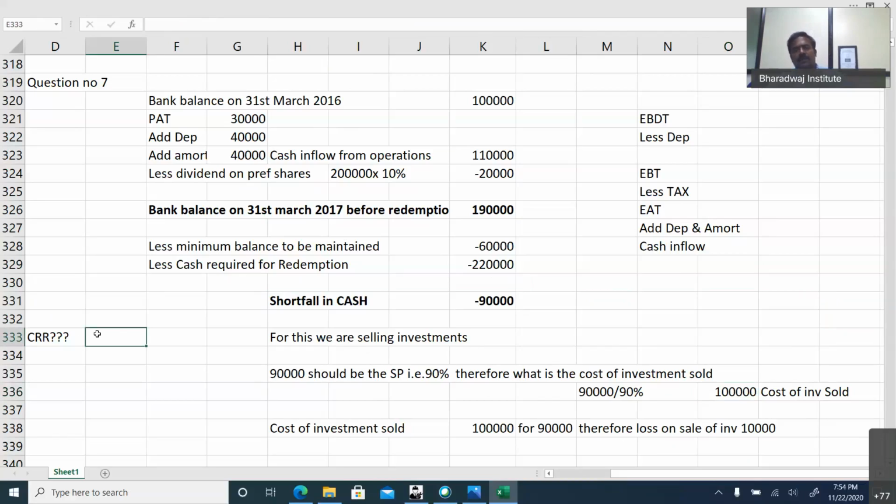How much of CRR in this problem? So this question, if it is tested in the exam, they will ask you what is the shortage of cash, what is the face value of investment sold, what is the loss on sale of investment and all. CRR, face value of preference shares redeemed. How much? 2 lakhs. Is there a fresh issue? Nil, no fresh issue. We have not issued any fresh shares. So CRR should be 2 lakhs. Only the face value of preference shares redeemed should be transferred to CRR.